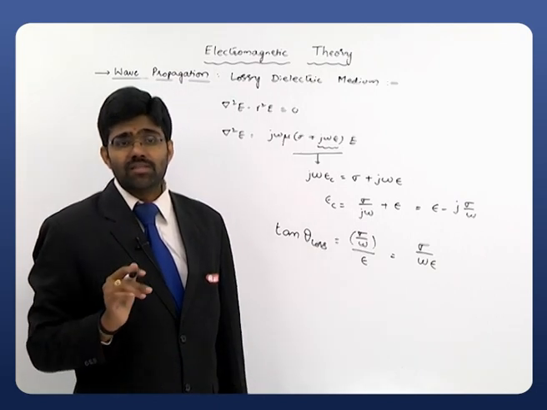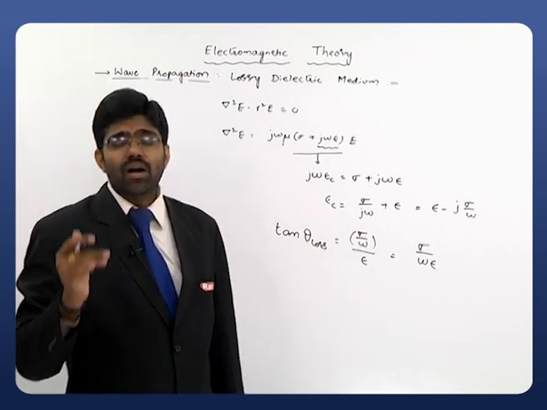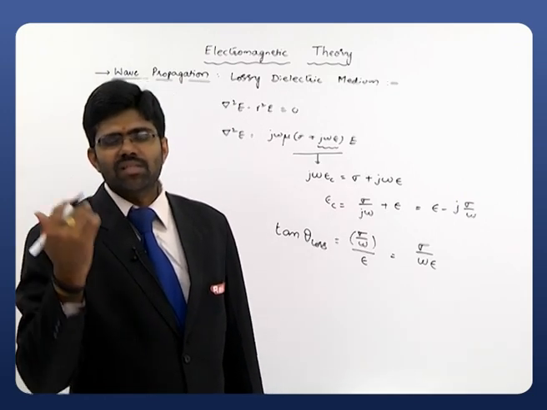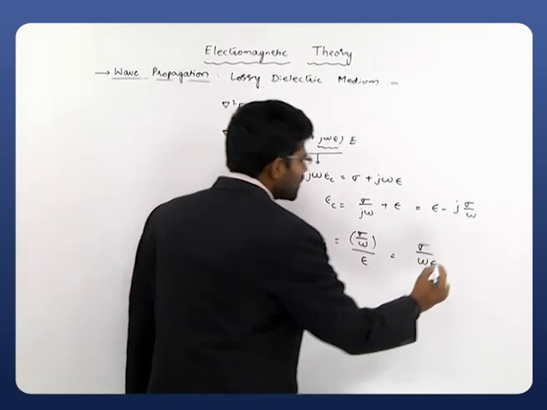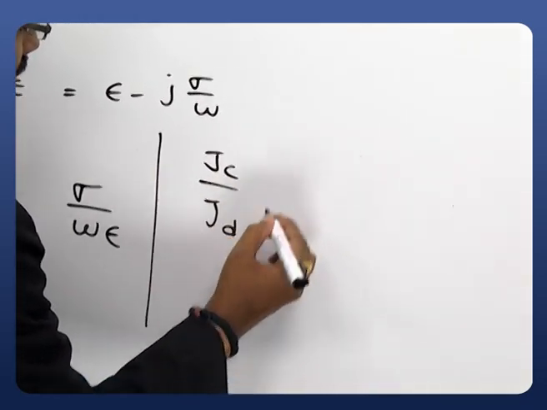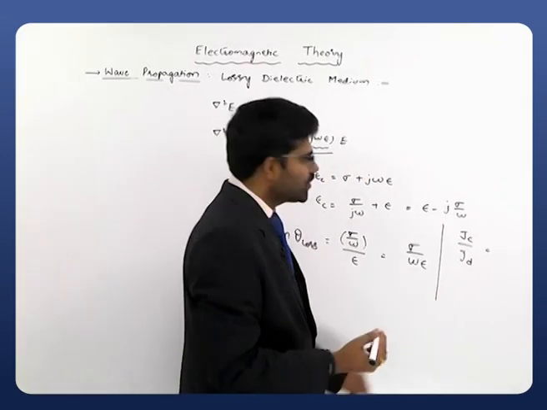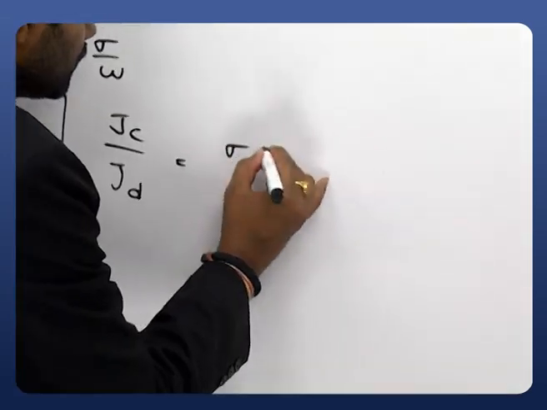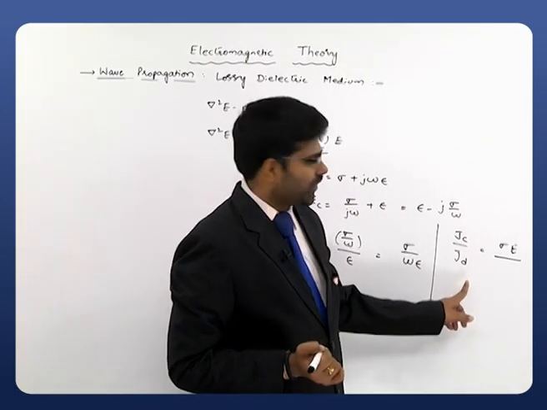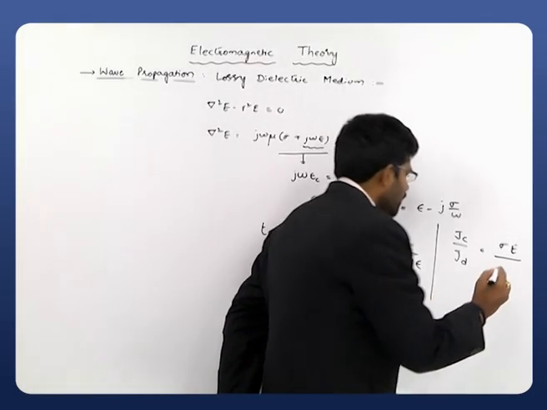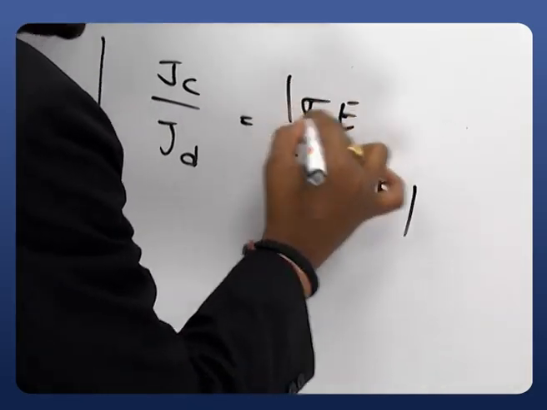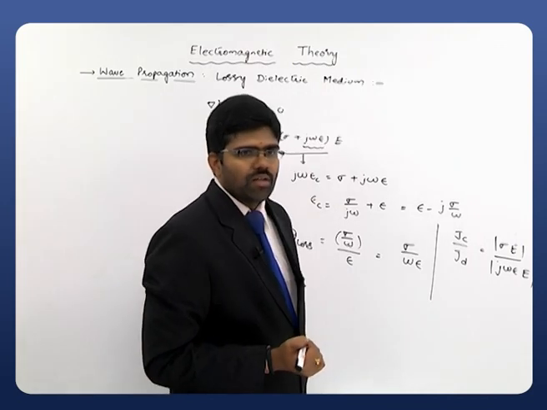Another way, this loss tangent was defined as the ratio of the conduction current density to the displacement current density. The conduction current density amplitude is Jc divided by the displacement current density Jd. What is the conduction current density? Sigma E. And the magnitude of the displacement current density in its phasor form is j omega epsilon E, from dou D by dou t.